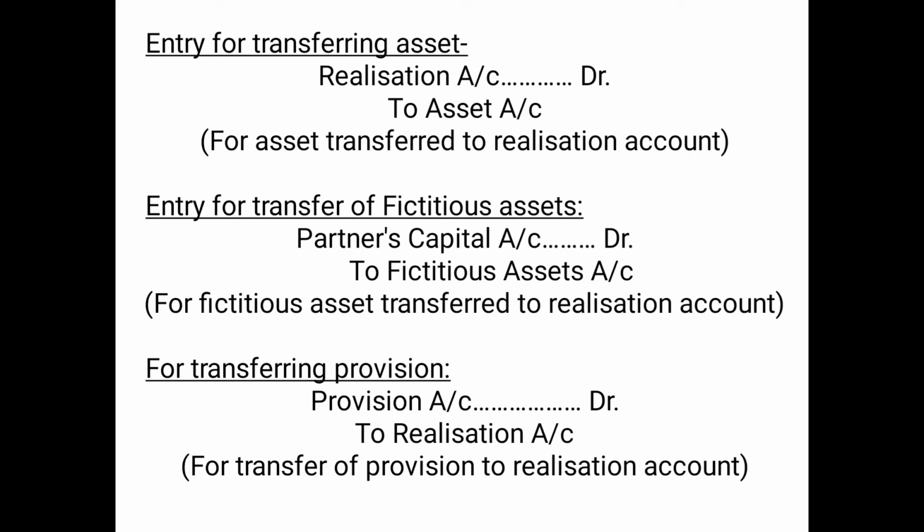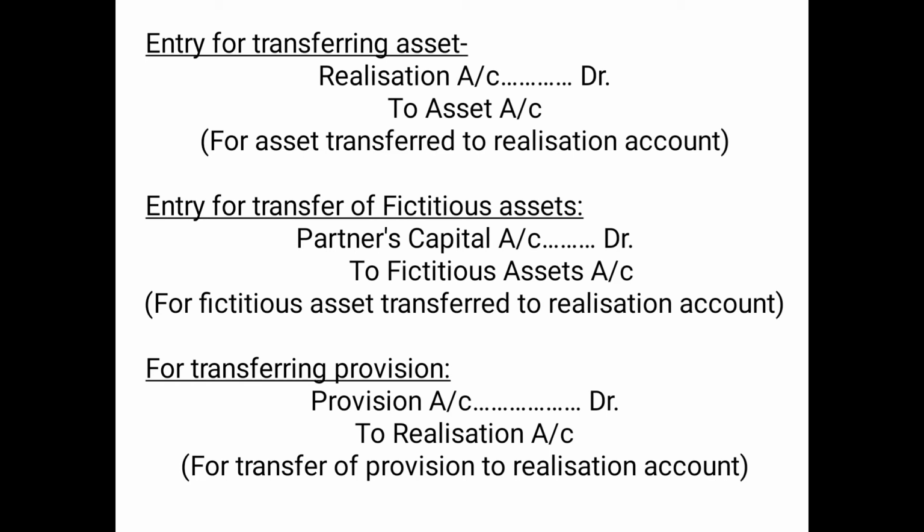Then the entry for transferring asset. Entry would be realization account debited because we are transferring to realization, and since asset carry a debit balance, but when it is transferred it will carry an opposite balance in case of journal entry. So therefore we will credit asset account. So realization account debited to asset account. If the asset is specified, then we will specify the name. For example, realization account debited to land account, to building account, to furniture account, and so on. So this is the entry for asset transferred to realization account.